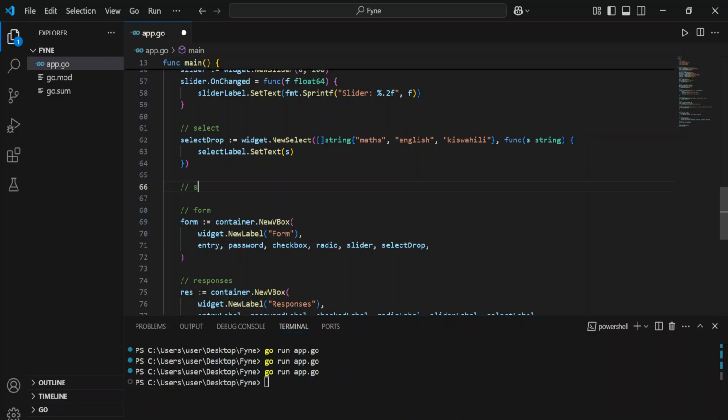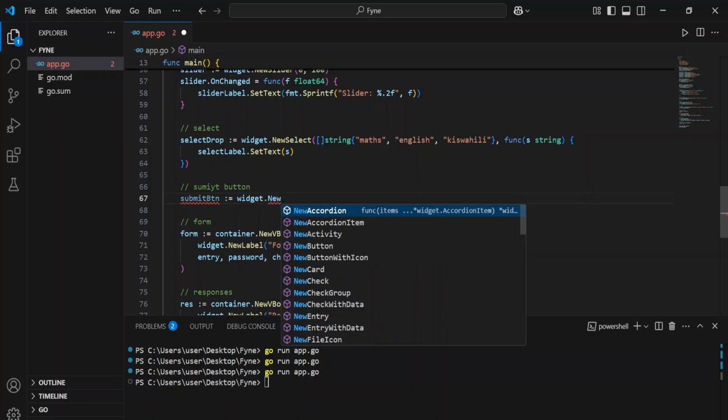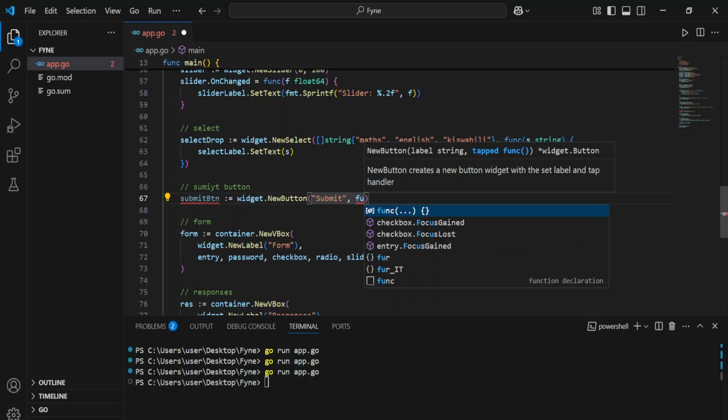So you can maybe say submit button btn, and then it's going to be a widget dot new button, and then after adding the button we're going to say submit, and then after submitting we're going to define a function.